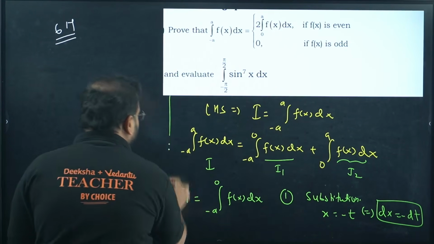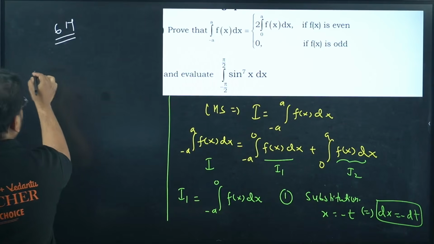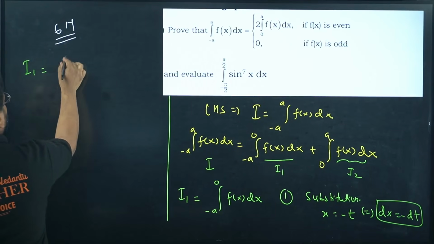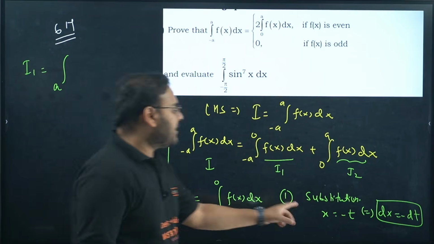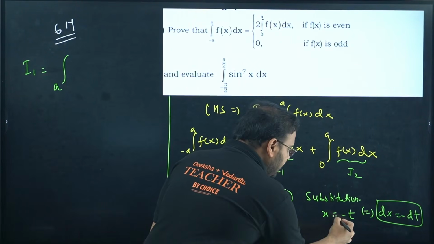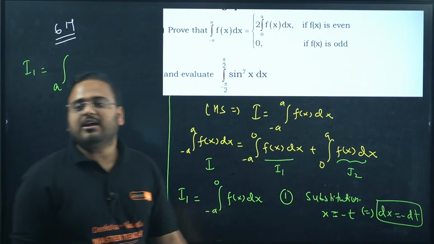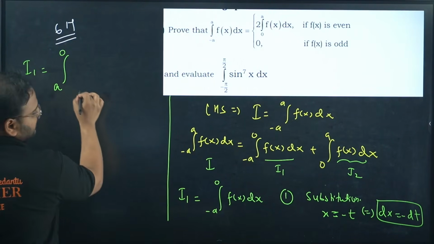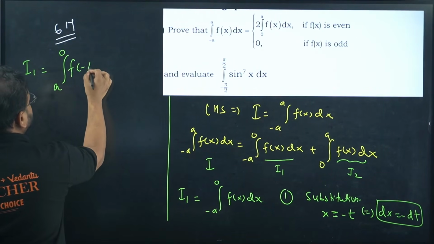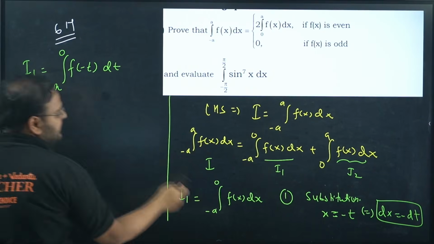Check the limits now. Limits will change in the integration I1. When it was minus a, it will become plus a, because I'm taking x as minus t. If the x value is minus a, then the t value will become minus of minus a, so plus a. This will be 0. We will have f of minus t, and we have minus dt actually.